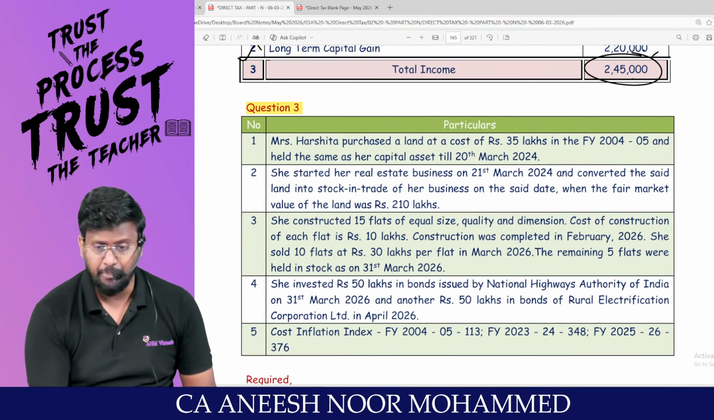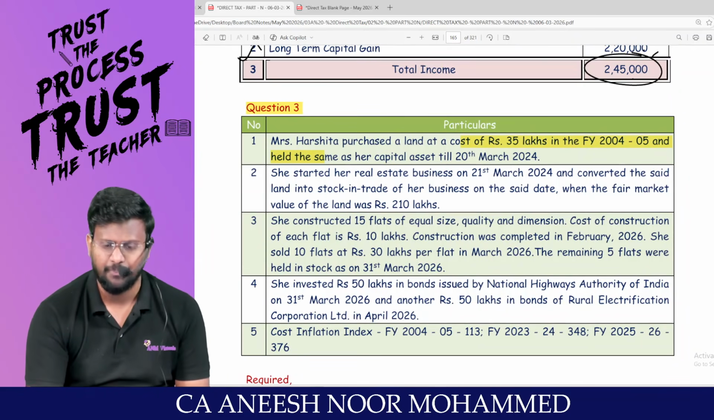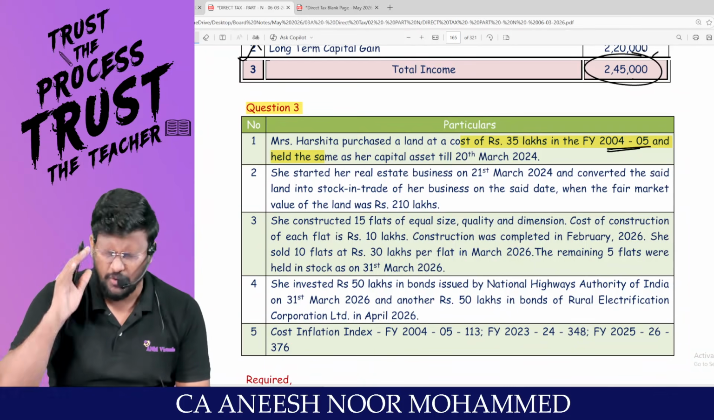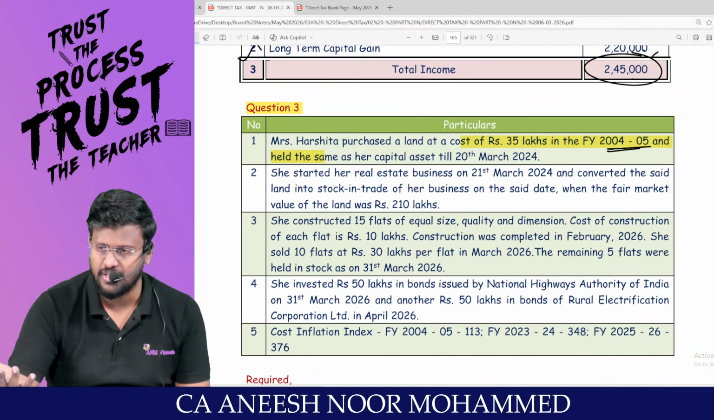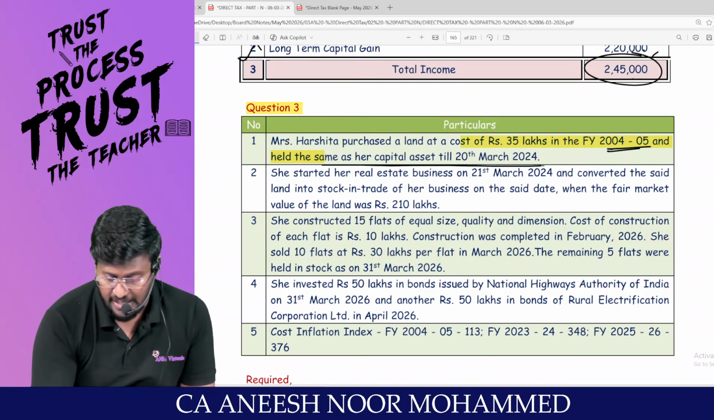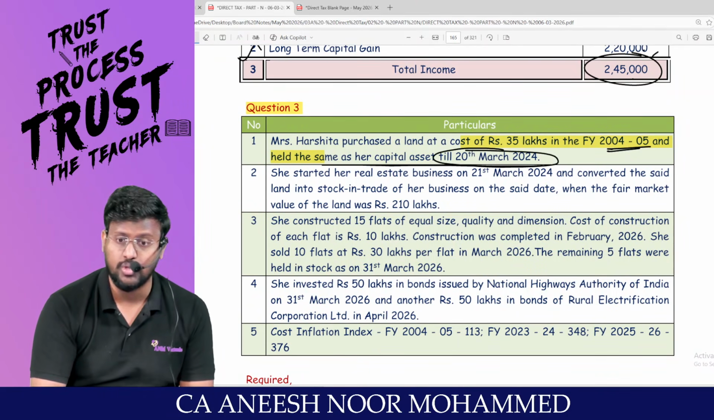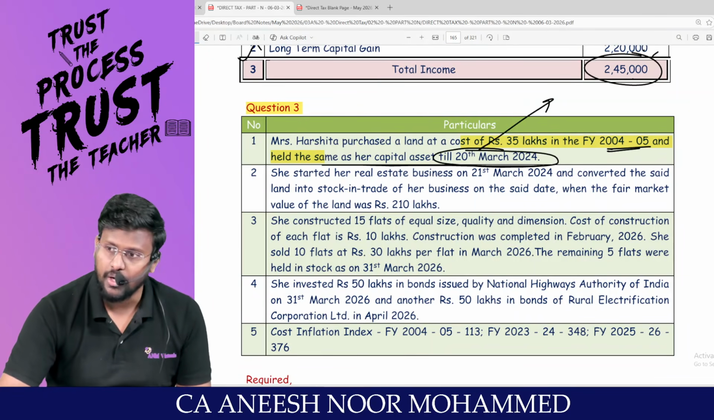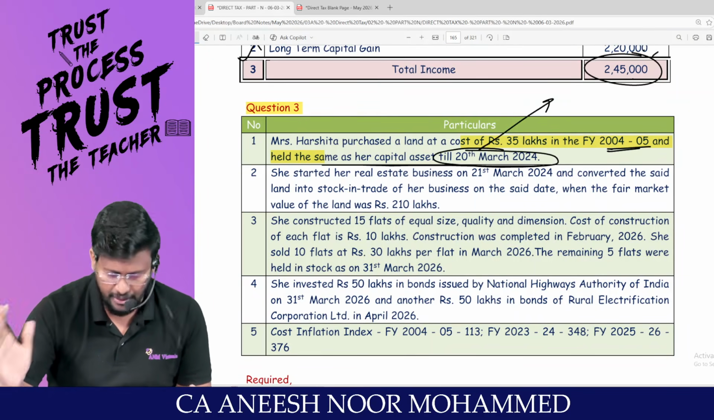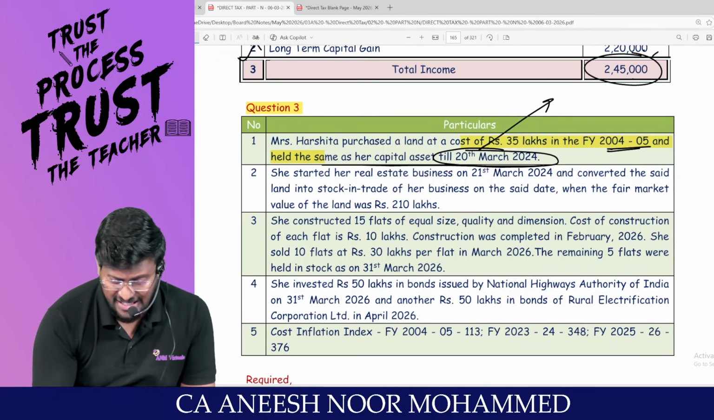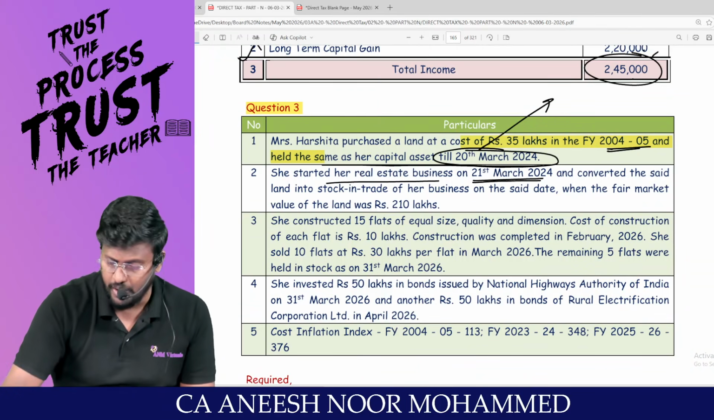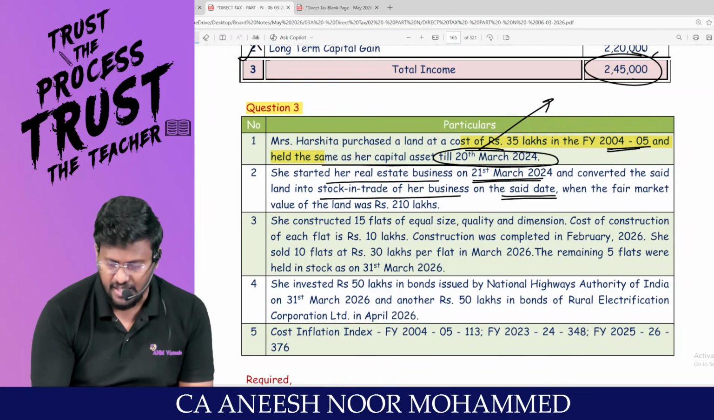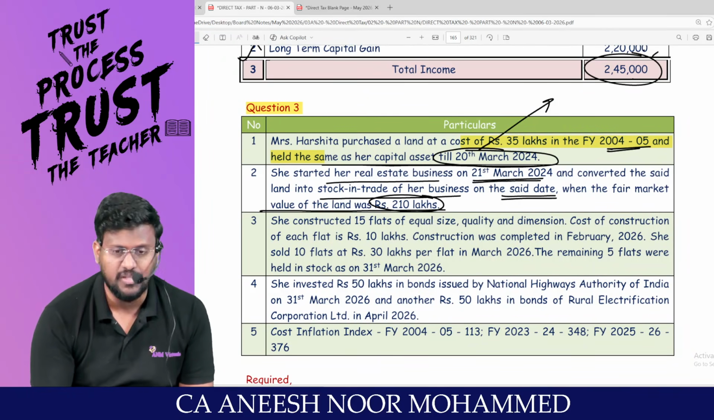Mrs. Harshida purchased a land. You tell me, is land a capital asset? At a cost of 35 lakh in financial year 2004-2005. Sorry. Is it before base year, after base year? And held the same as a capital asset till 20th March 2024. That means, my dear lovable students, before the amendment date, the cut-off date, fine. She started a real estate business on 21st March 2024 and converted the said land into stock in trade of her business on the said date, when the fair market value of the land was 210 lakhs.